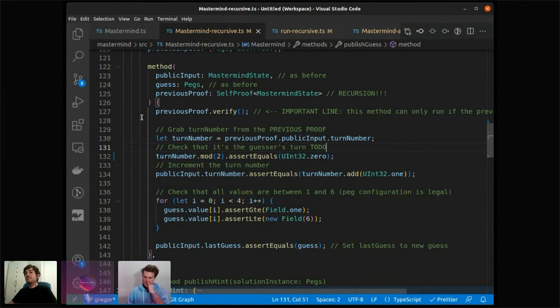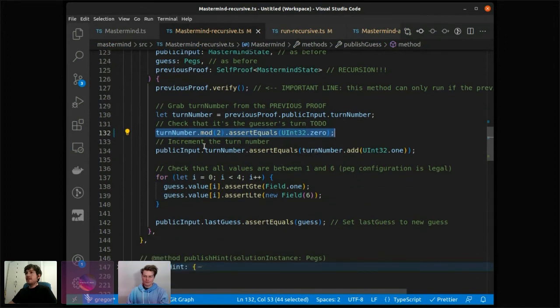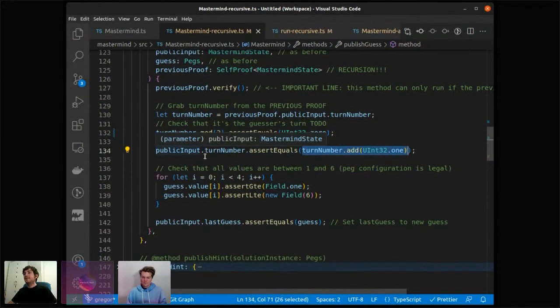Okay, we do everything as before. Check that it's our turn. And to increment the turn number, we increment it here. And we assert that the public input of this proof is the incremented turn number.